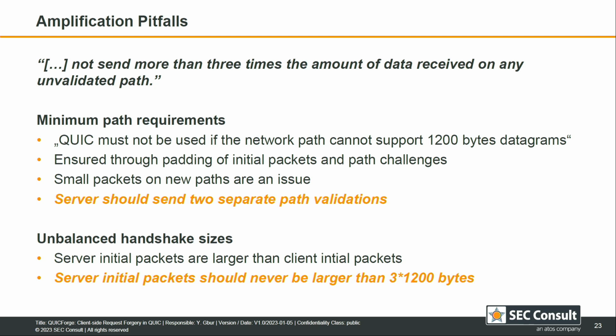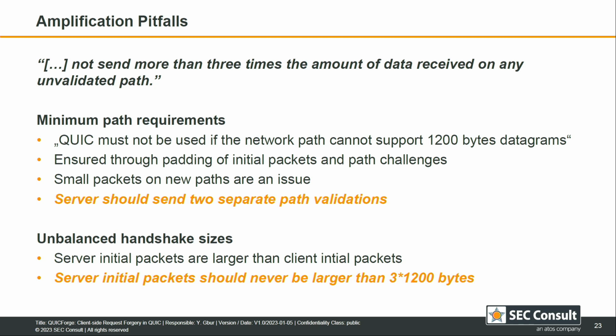And therefore, we were looking into, okay, where are pitfalls, where can this go wrong? And therefore, we identified 3 major pitfalls where it could go wrong. So we have the minimum path requirements. So QUIC also has to ensure that the path supports packets up to 1,200 byte length. And this is ensured by the initial packets being padded. But of course, in the connection migration case, if I only receive a really small acknowledgement, then sending a padded packet will directly violate this limit.